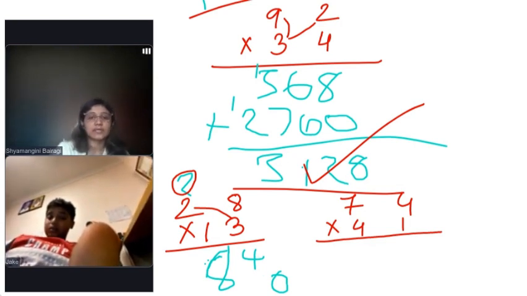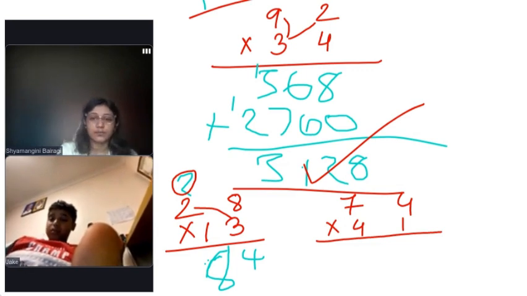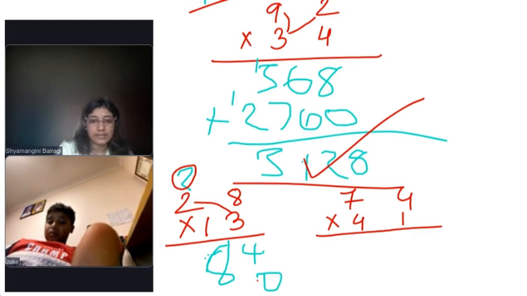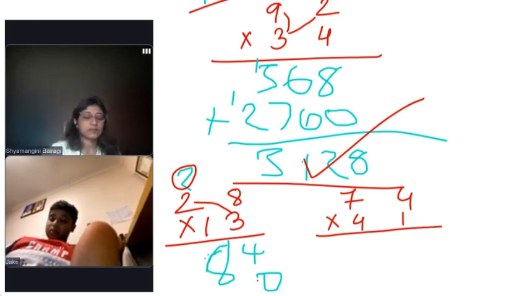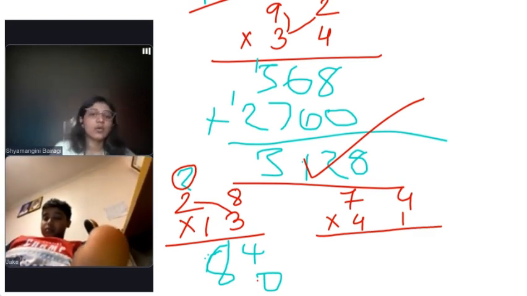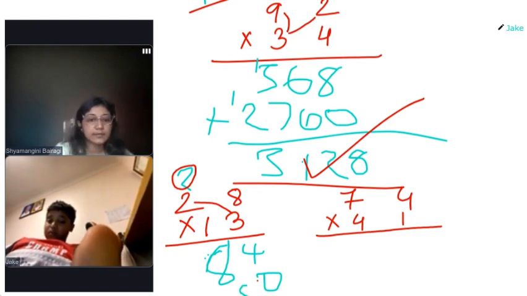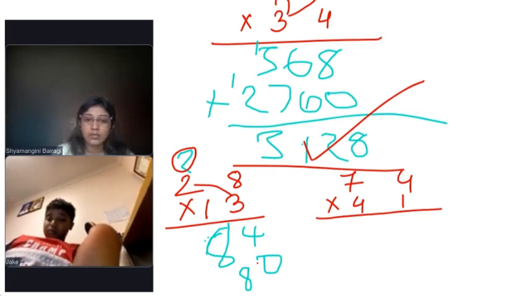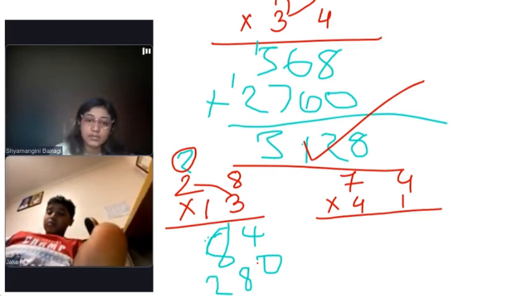Write the 0 properly, just below the 4. Okay. Now 1 times 8. 8. 2 times 1. Yes.